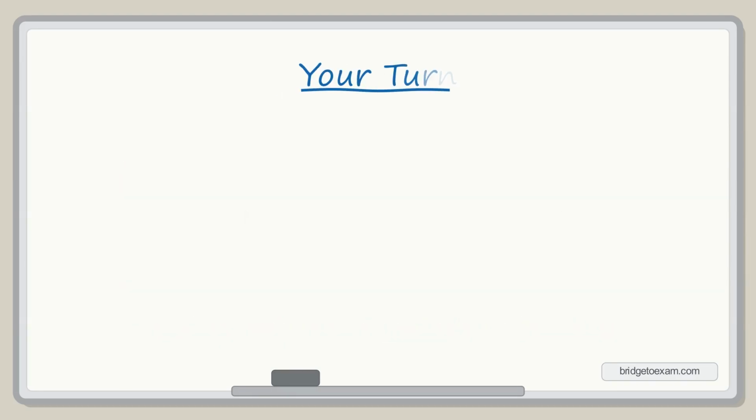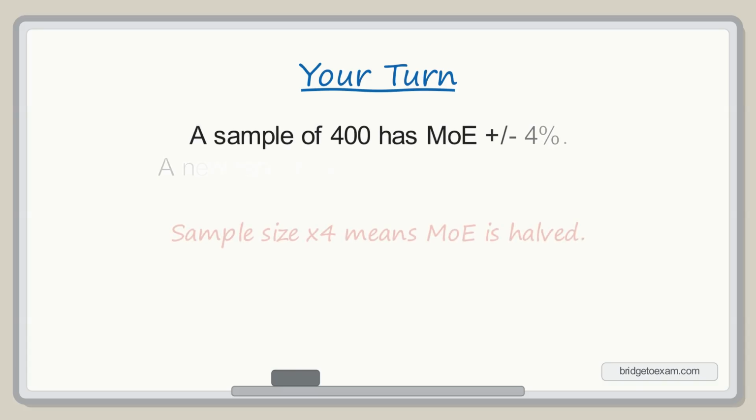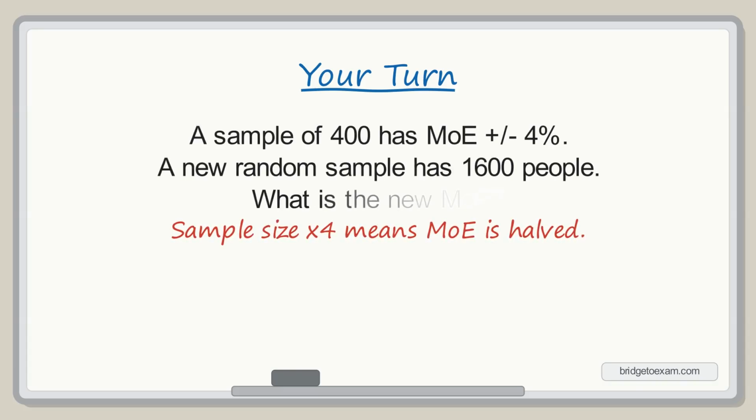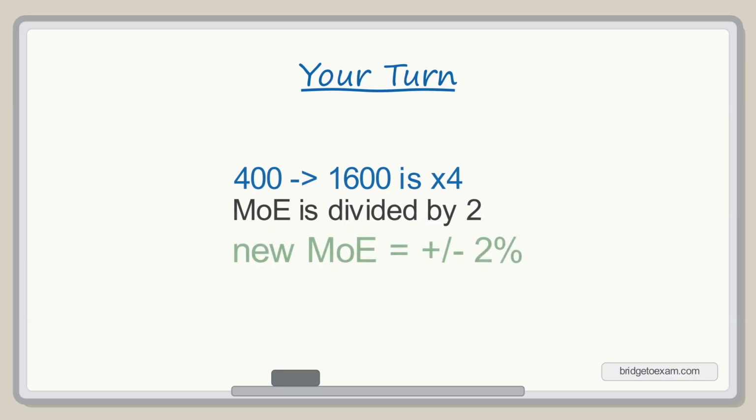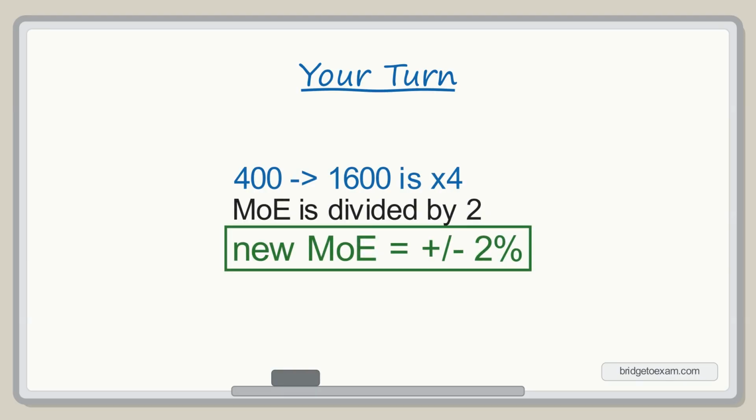Your turn. A sample of 400 has margin of error plus or minus 4%. A new sample has 1,600 people. Pause and find the new margin of error. The sample size is multiplied by 4, so the margin of error is divided by 2. The new margin of error is plus or minus 2%.